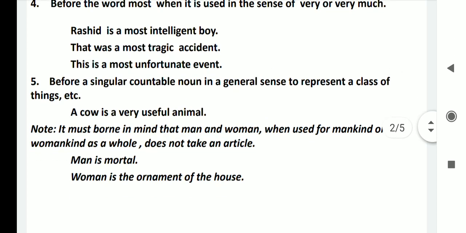Note: students, here I have written a note, please look at this note. It must be borne in mind that man and woman, when used for mankind or womankind as a whole, do not take any article.